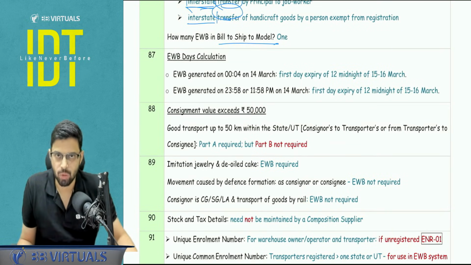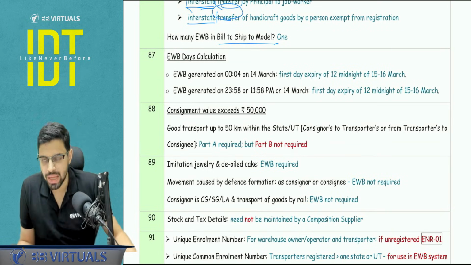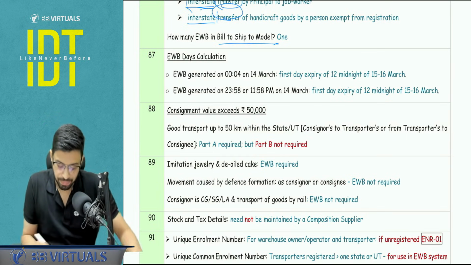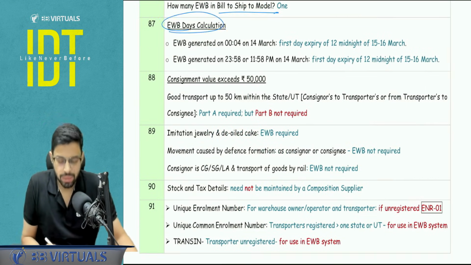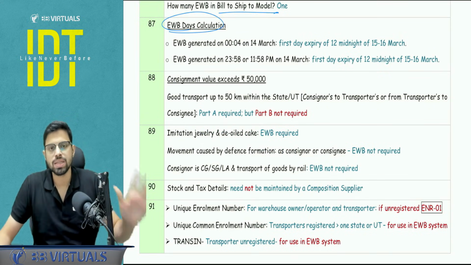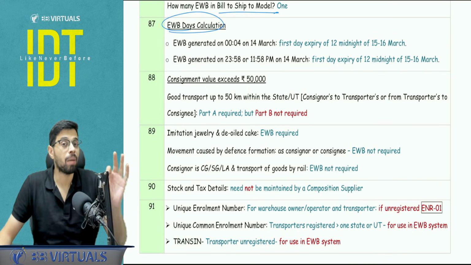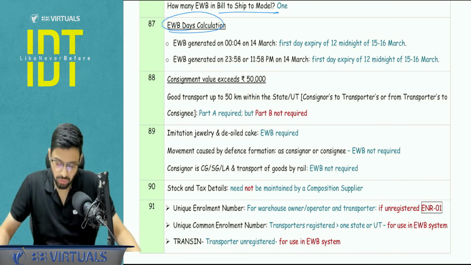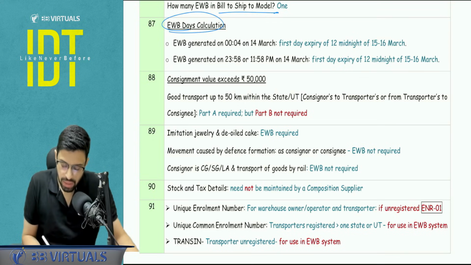Point to be noted, in a bill to ship to model, how many e-way bills are required? One e-way bill is required, can be generated by the supplier, can be generated by the third party, anyone can do, it's fine. E-way bill calculation, just point to be noted, calculation starts from the relevant date. What is the relevant date? Relevant date is when the part number B, e-way bill part number B entry is made. Now, for example, e-way bill is generated at 12:04.